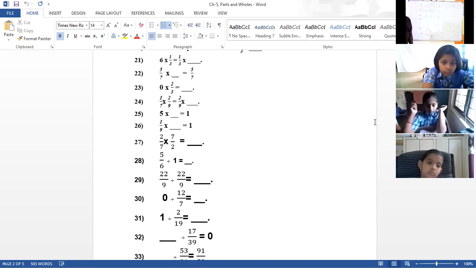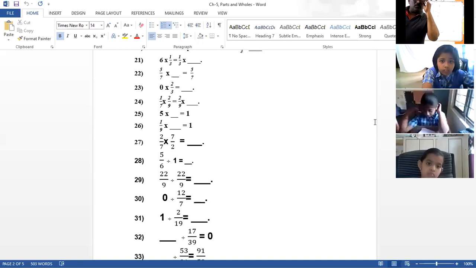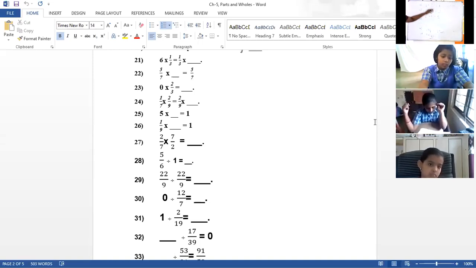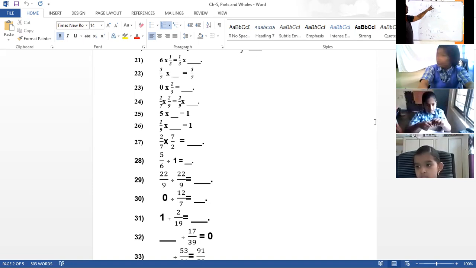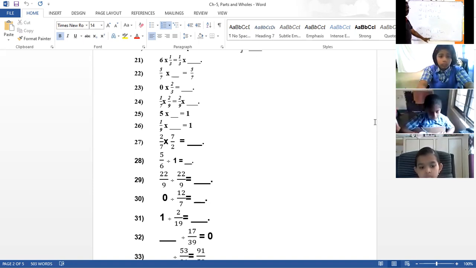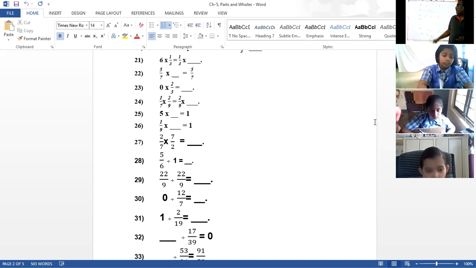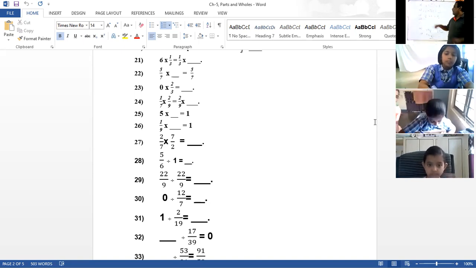Coming to the 26th question. 1 by 9 is multiplied by something giving 1. You are getting 1 means they are reciprocal to each other. 5 into 1 by 5, 9 into 1 by 9. When reciprocals are multiplied, then only you will get 1. 27th also same thing: 2 by 7, 7 by 2 is the reciprocal of this.